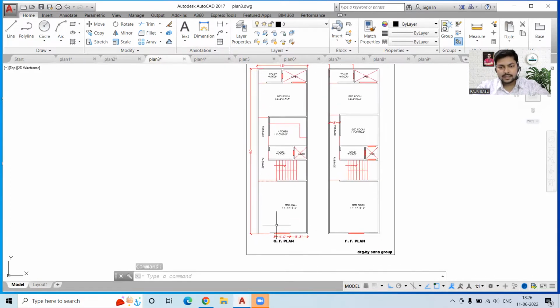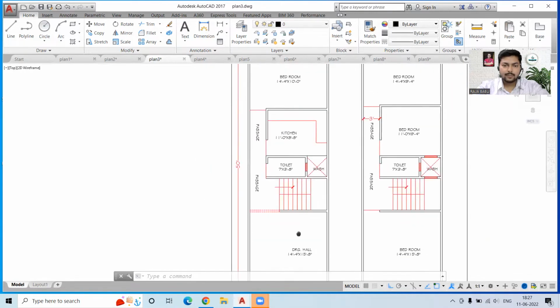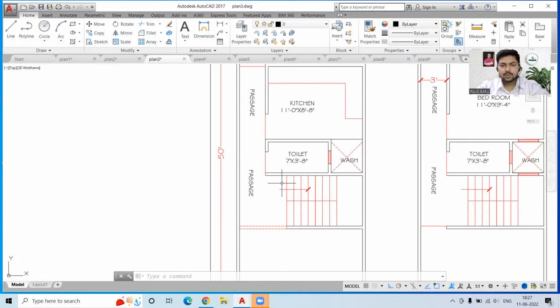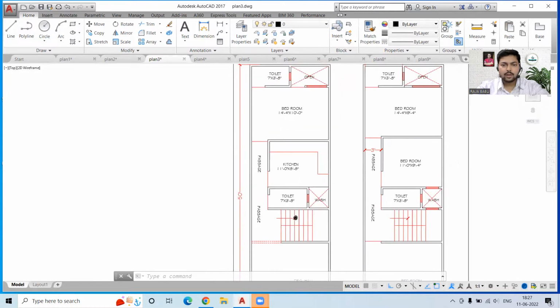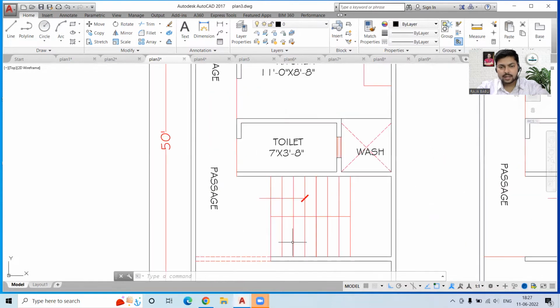Now the next thing is the ground floor, okay. On the ground floor we are having the drawing hall, then we have the passage over here. So this is showing the staircase, and this is quite well organized than the previous one. But over here the staircase is looking a little less in count. So 1 2 3 4 5 6 7 14 and 15. So this is not the accurate number of steps, because if you go with just this number of steps, then we will have to increase the height of the riser, which will be uncomfortable for walking.